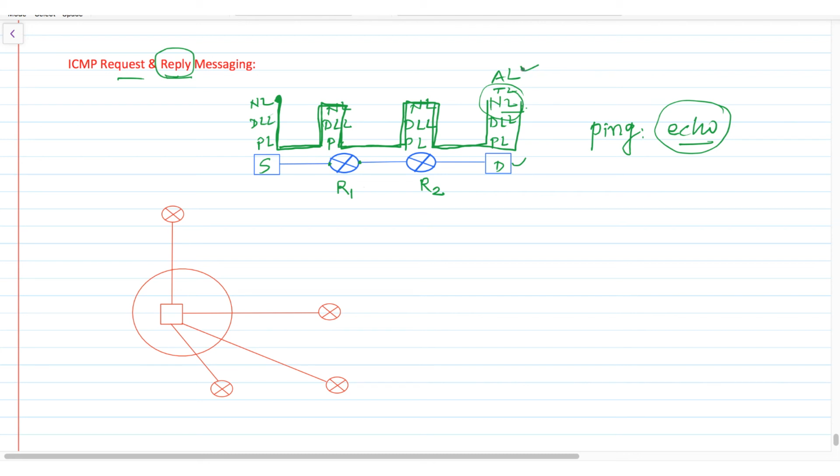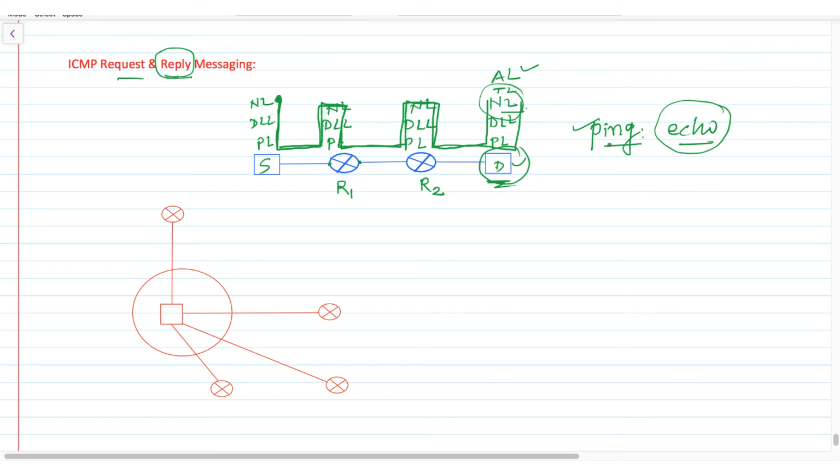The application layer will never come to know that there is an echo request. In the same way, the network layer responds with an echo reply. So this is called echo request and reply. It is used in the ping command. By performing this ping command, we can easily identify whether a particular destination is down or not. If we are getting the reply from that destination, it means that destination is up and there is no fault in the path also. So a reply from this destination represents the destination is reachable. It is in reach. So this is called echo request and reply.